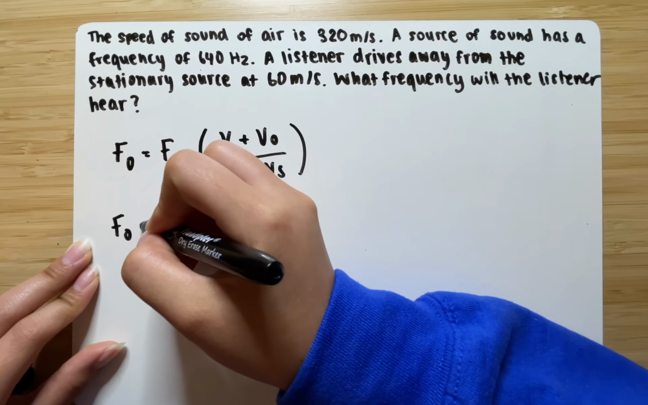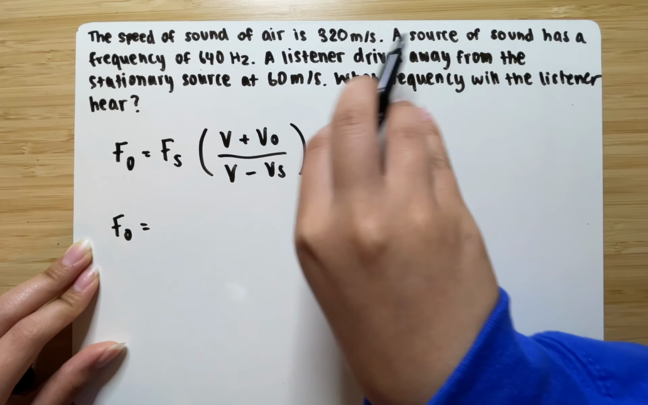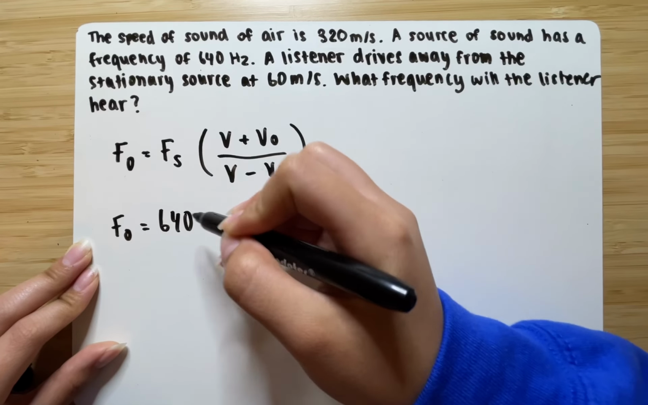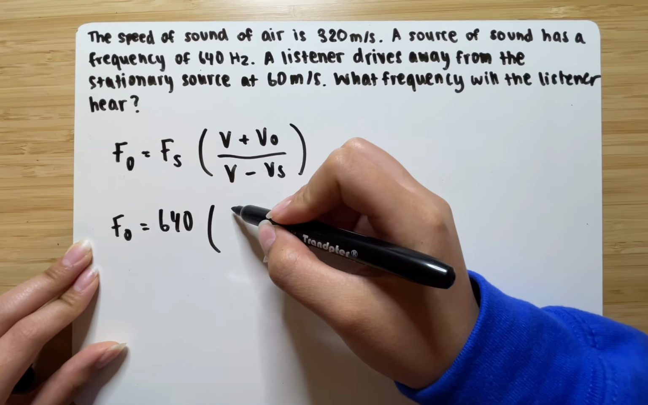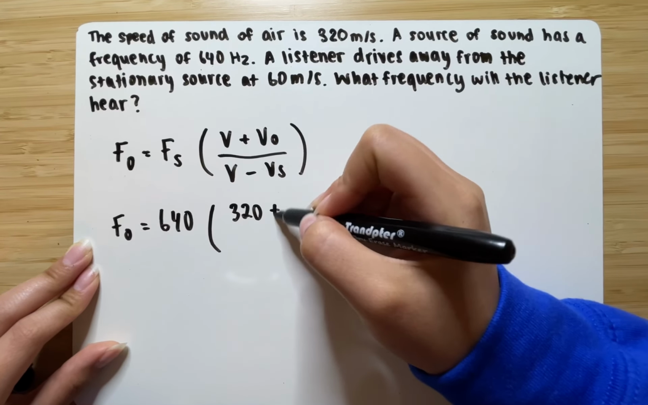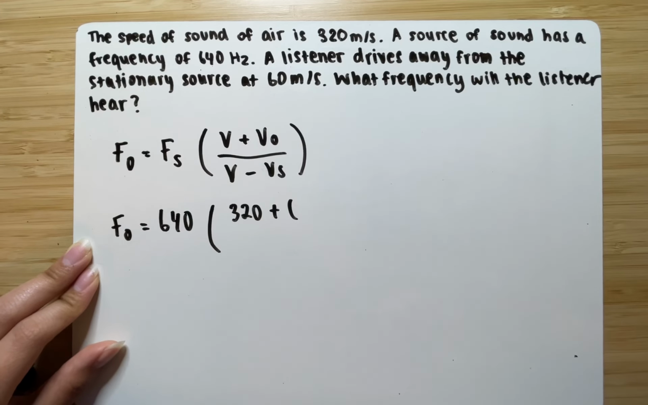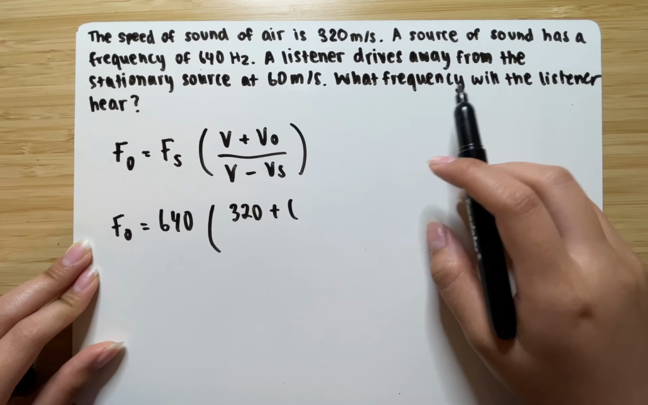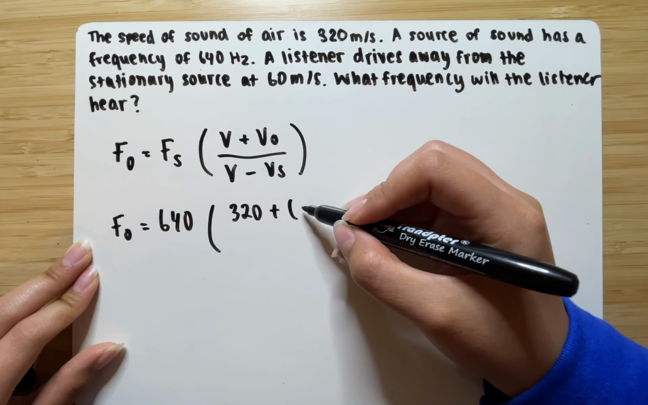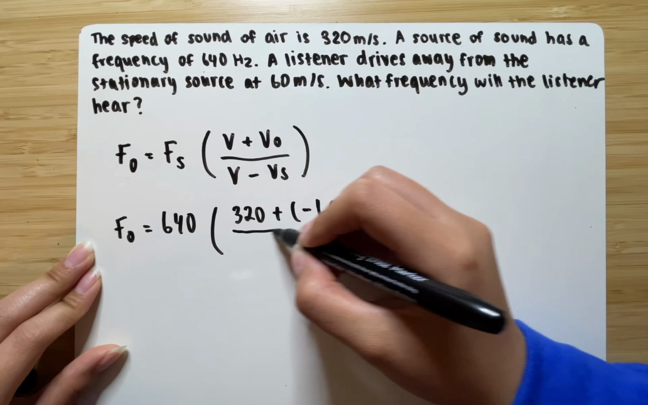So you have frequency of the observer is equal to frequency of the sound. And it says here that the source of sound has a frequency of 640 hertz. So it's going to be 640 multiplied by the speed of sound, which is 320, plus the velocity of the observer. So the listener, aka the observer, is driving away from the source at 60 meters per second. Therefore, the velocity is going to be negative 60 because it's away. If it's towards, it's going to be a positive 60.